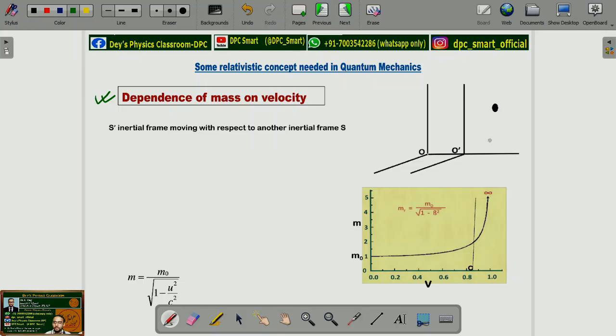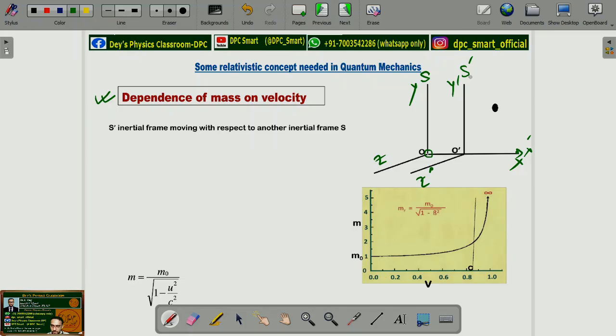To explain this, let us consider two reference frames. One is S frame, which has three coordinate axes, OX, OY and OZ. This is OX, this is OZ and this one is OY suppose, and this is the origin for the frame S. And let us consider another frame of reference which is S prime frame, whose axes are OY prime, OX prime and OZ prime.